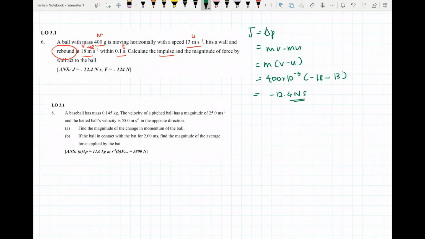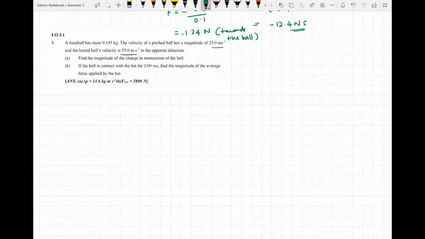This one is for the impulse. And then the magnitude of the force we can get from the formula of impulse equals to F delta T. So now from this formula, we can get the force, which is negative 12.4 over 0.1, and the force is negative 124 Newton. And direction is towards the ball, because we get the negative answer.